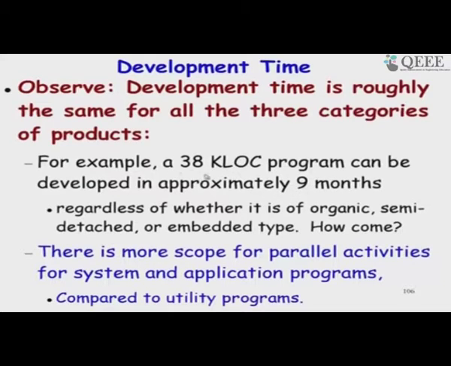So, a 38 kilo lines of code software takes about 14 months, and this 14, if you substitute there, is regardless of whether it is organic, semi detached or embedded. It may become 13.9 to 14.9 etcetera, but roughly that much. So, the answer is that there is more scope for parallel activities for complex software.